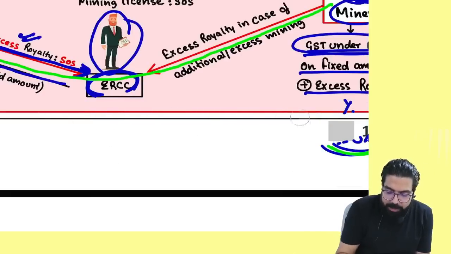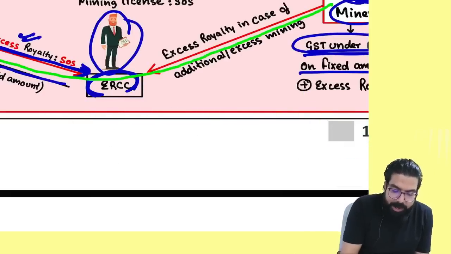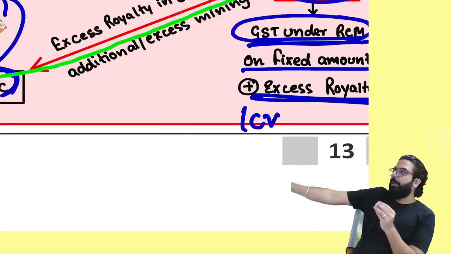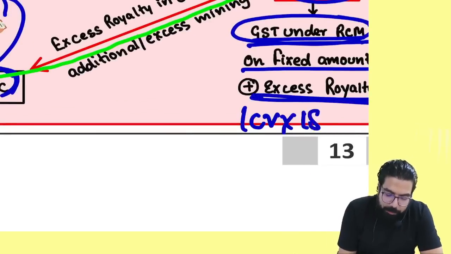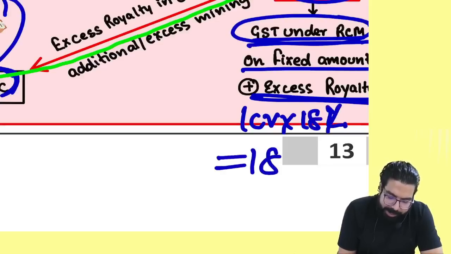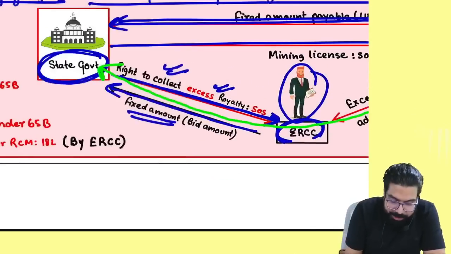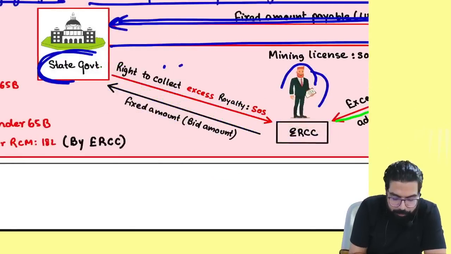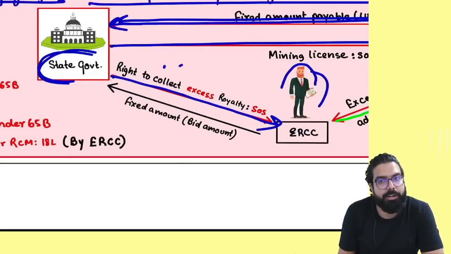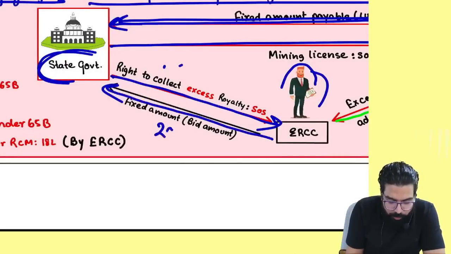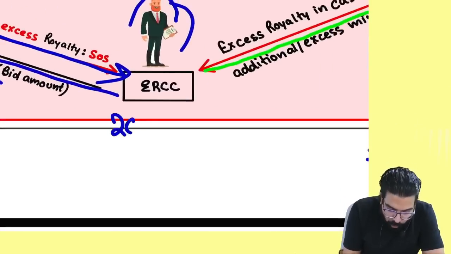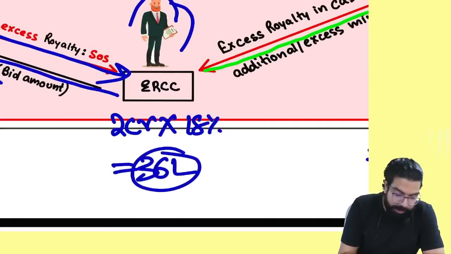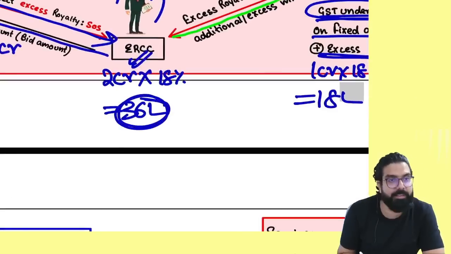I'll tell you one thing, listen. Suppose I am the miner and I have paid GST under RCM on the excess royalty. 1 crore rupees of extra royalty is payable to the government. On 1 crore, 18% means 18 lakh rupees. Okay? The government gave the excess royalty collection contractor the license to collect the excess royalty, and told him, you have to pay me 2 crore rupees. On 2 crore, how much is the GST? 36 lakh, right? The contractor had to pay 36 lakh.